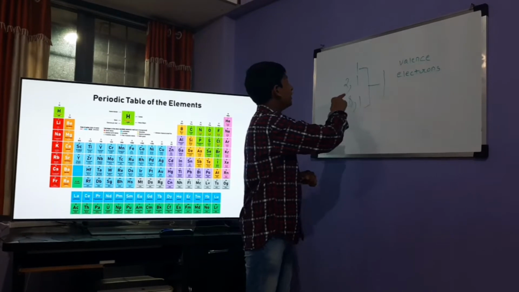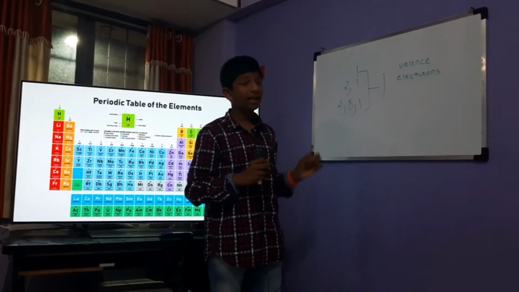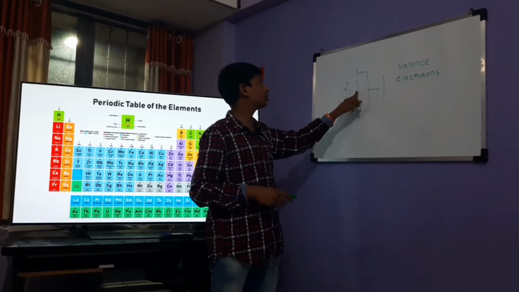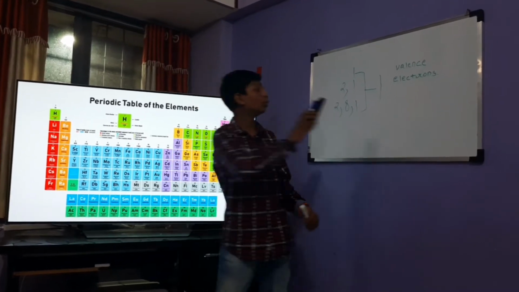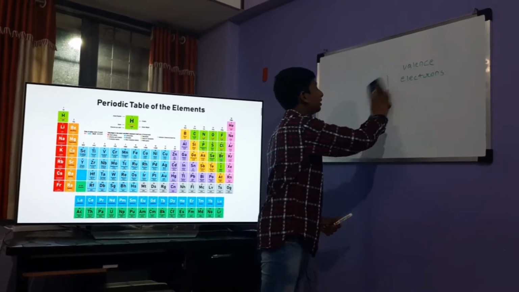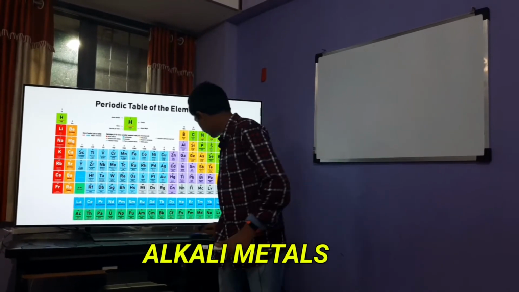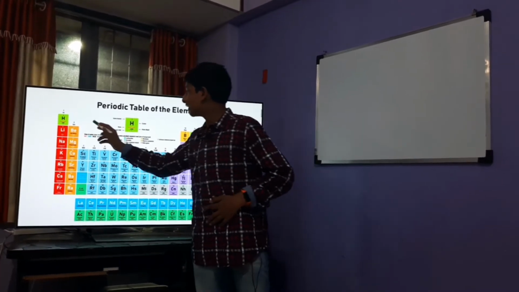Now, you might be confused that I have written here 2, 1, then how are the valence electrons 1? Valence electrons, as I told you, are the electrons in the outermost shell. So, here the outermost shell has only 1 electron. So, here we complete the first group of the periodic table, which is alkalis or, to be precise, alkali metals. Now, the second group.